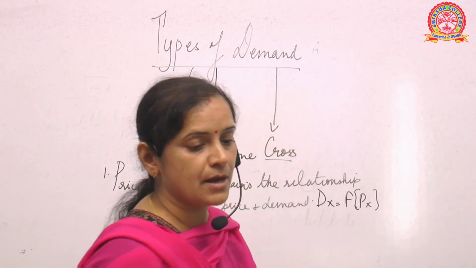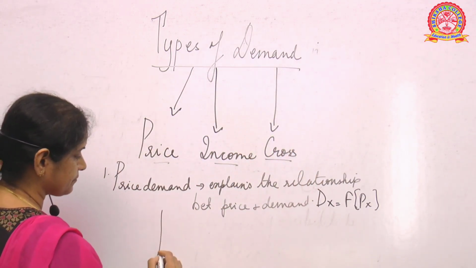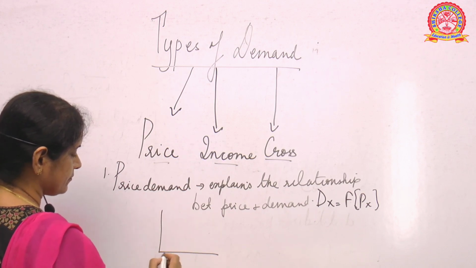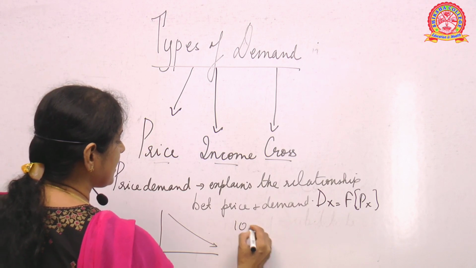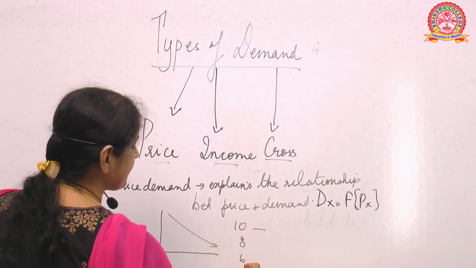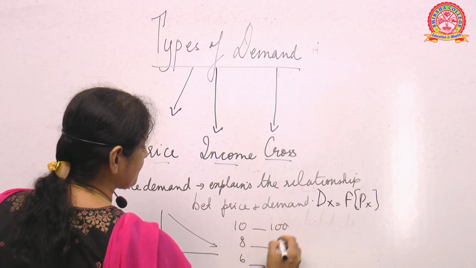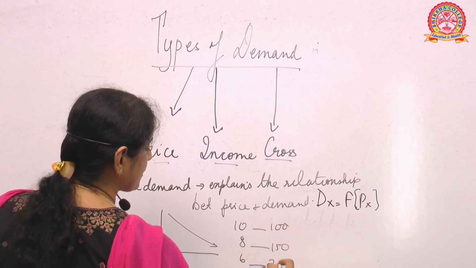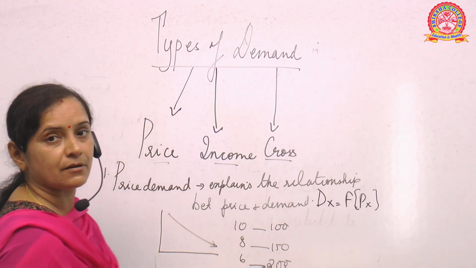Okay, and here we will get a sloping curve. Why a sloping curve? Because with the decrease in price, the demand will increase. Like suppose it is 100, 150, 200, 250. So we will get a sloping curve. Okay.